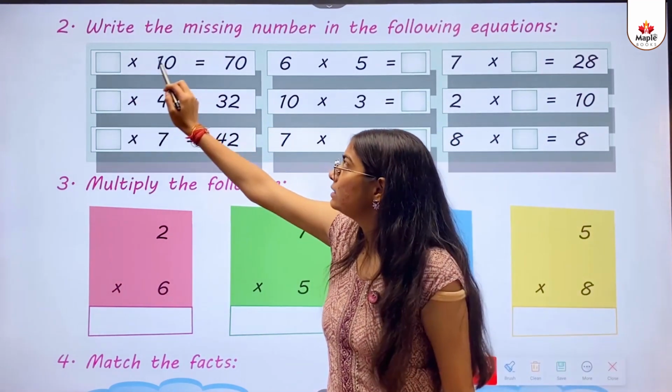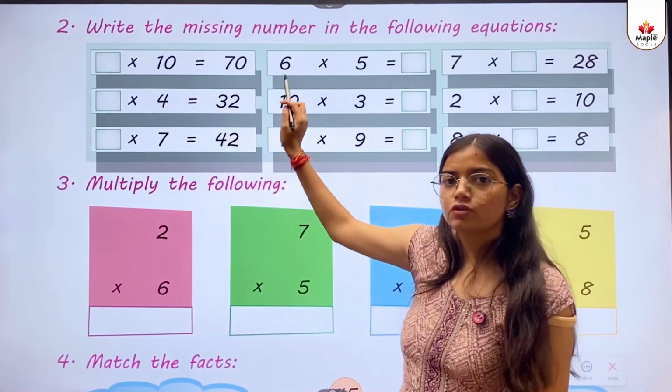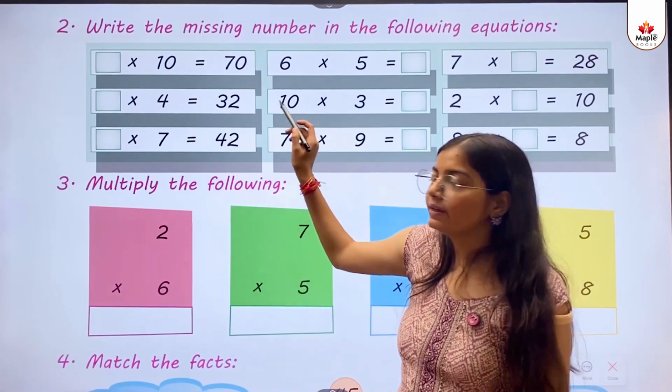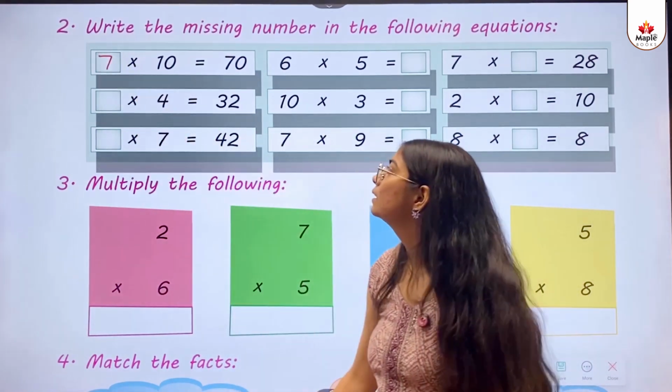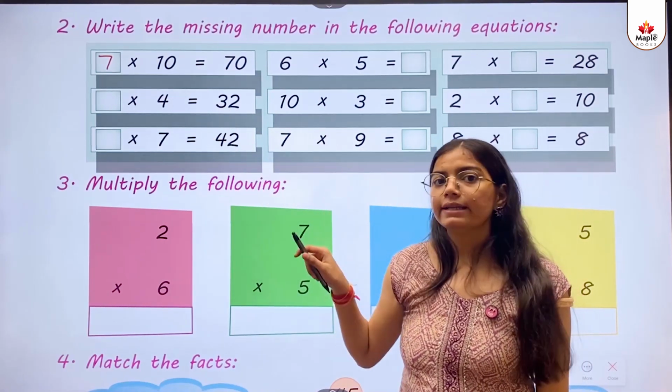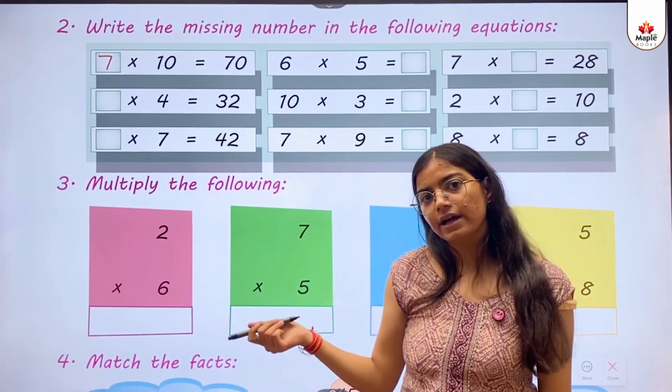So, dash multiply 10 equals to 70. 7 multiply 10 gives 70. Dash multiply 4 equals to 32. 8 multiplied by 4 gives 32.